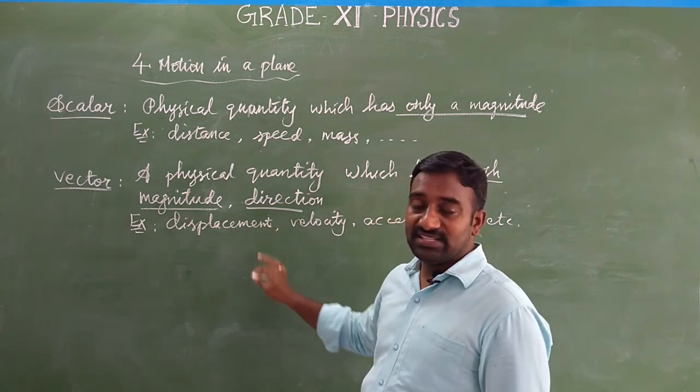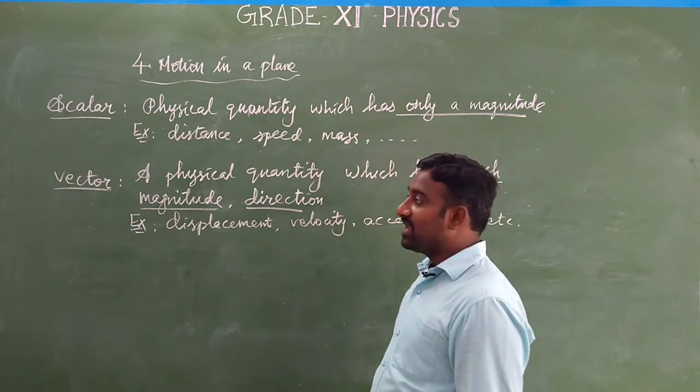So direction dependent is a vector quantity, and without direction it is a scalar quantity.